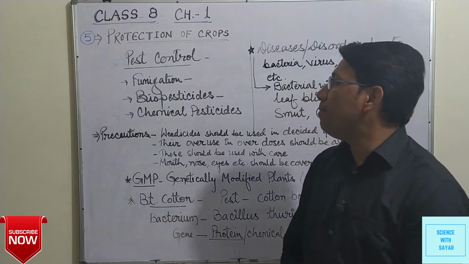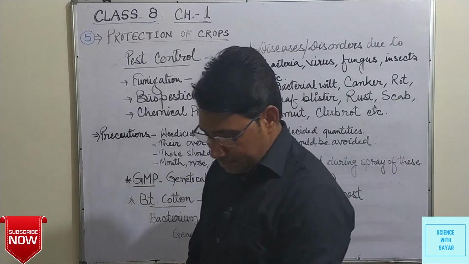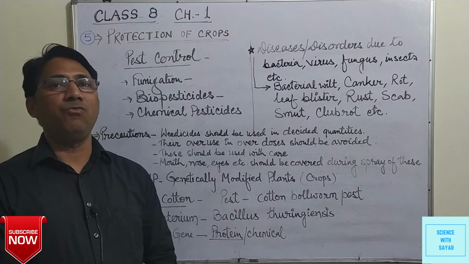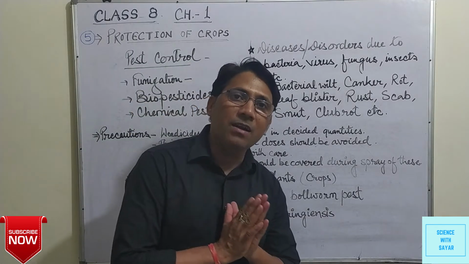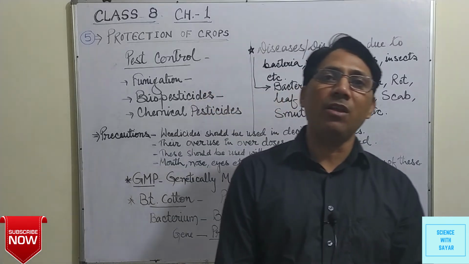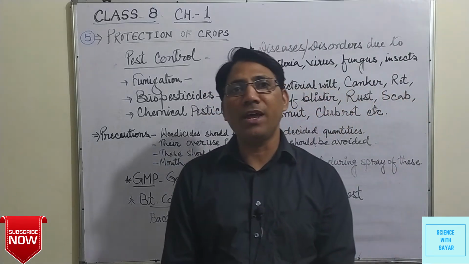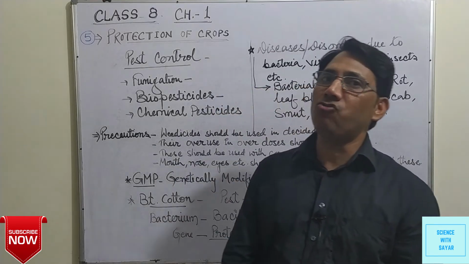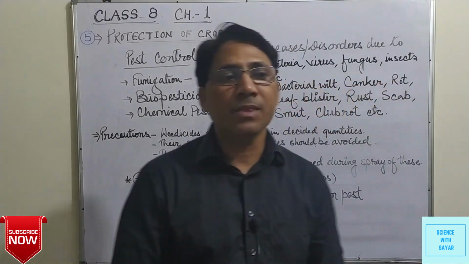Second, biopesticides. These are substances which can be obtained from living things or living beings, and those also can control the pests, the disease causing organisms.